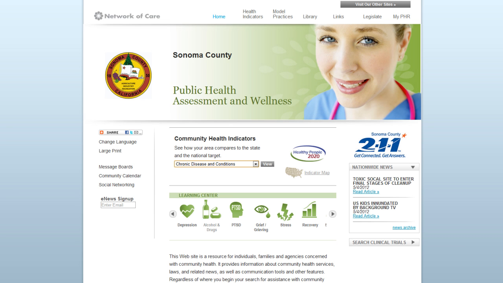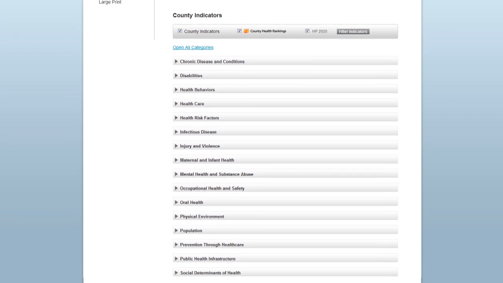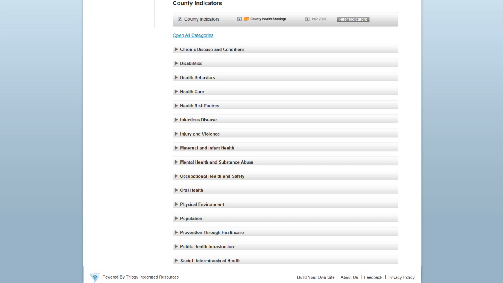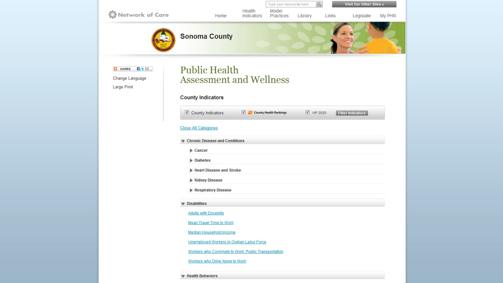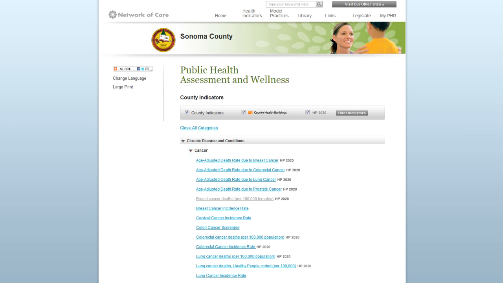Here's how it works. With one click from the homepage, you can access all healthy people categories. You can then search by all county indicators, those with county health rankings, or those with Healthy People 2020 goals. Within each category are all subcategories. For example, one can quickly find chronic diseases and conditions. With one click, all cancer-related indicators are presented by title.